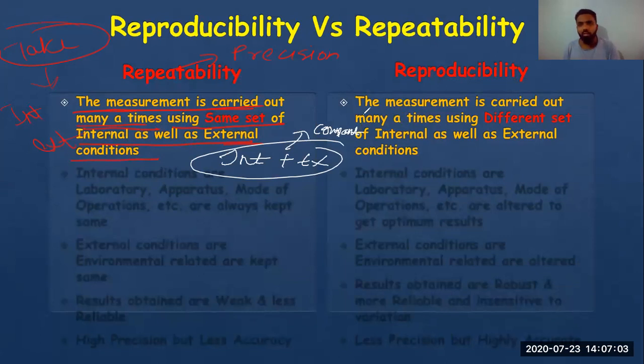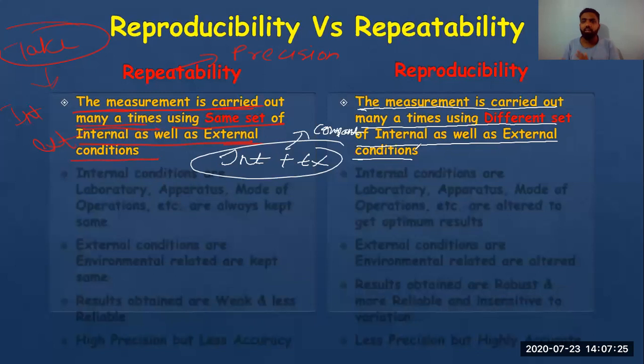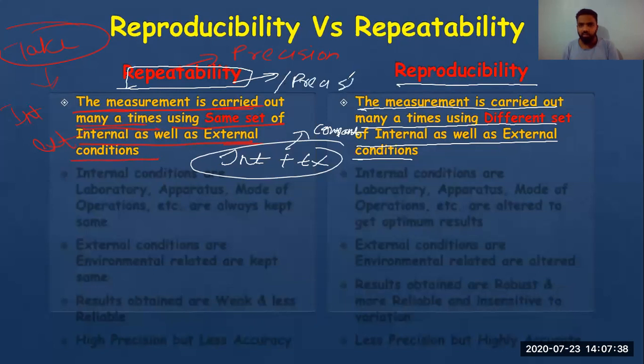And about reproducibility, the measurement is carried out many times using a different set of internal and external conditions. When you change the internal and external conditions of the setup or of your surroundings, internal being relevant to your measuring instrument and external being relevant to your surroundings, then such a reading is called a reproducible reading. And if you don't change it, if you keep it constant and keep on taking many readings, it is called repeatability, or it is also called precision. I hope everyone is getting it.